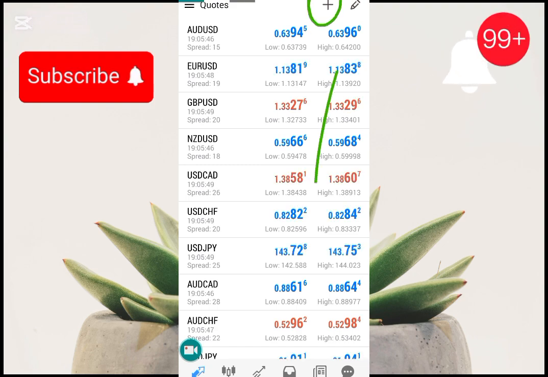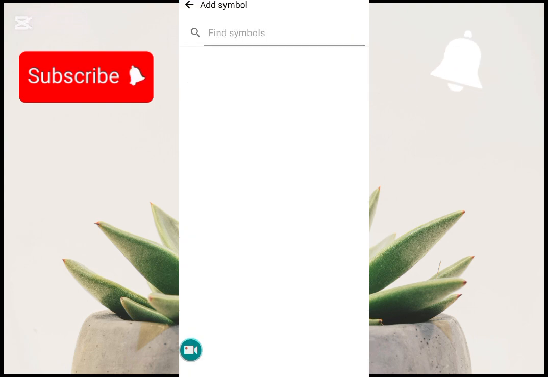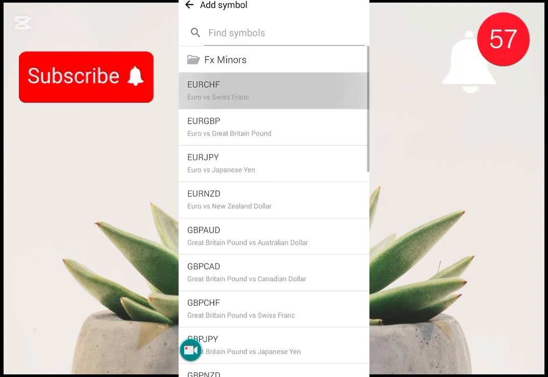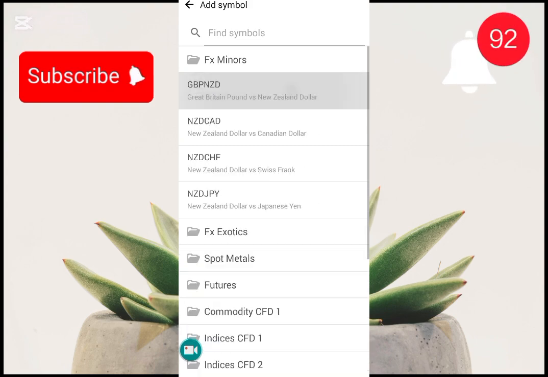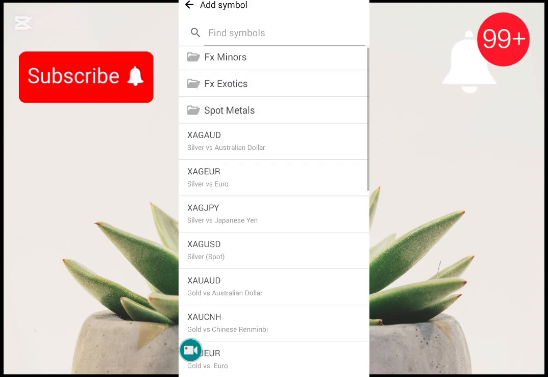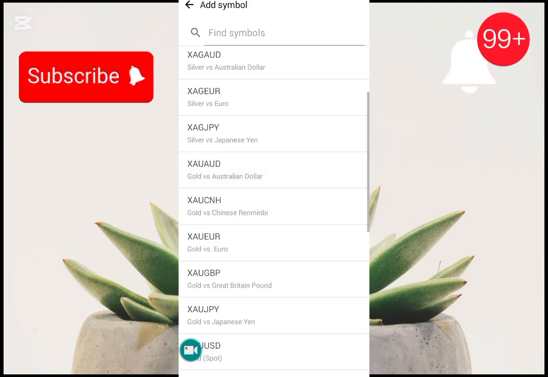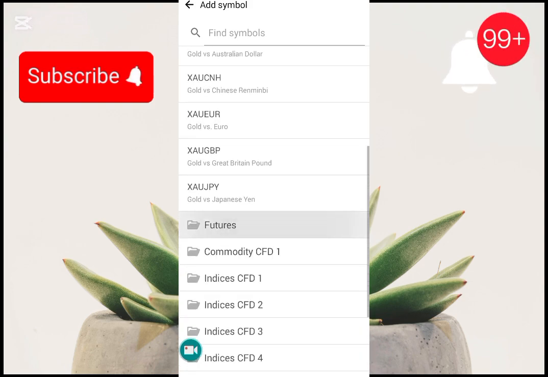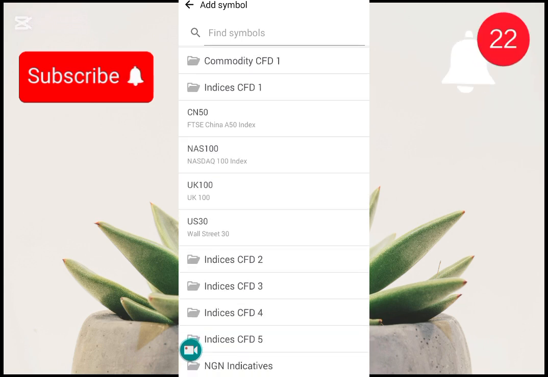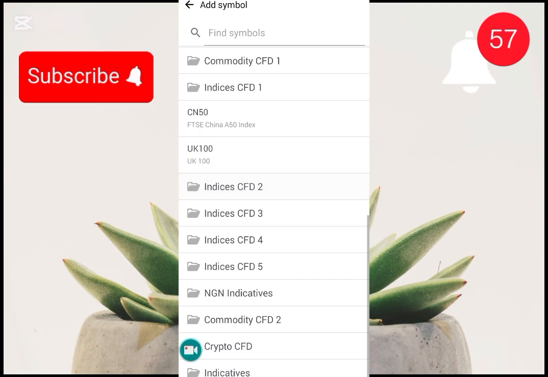As you click on each one, it will be added to your MetaTrader. You choose the metals we trade, the silver and the gold, and also the Nasdaq and the US stocks. You click on it and then you come back.